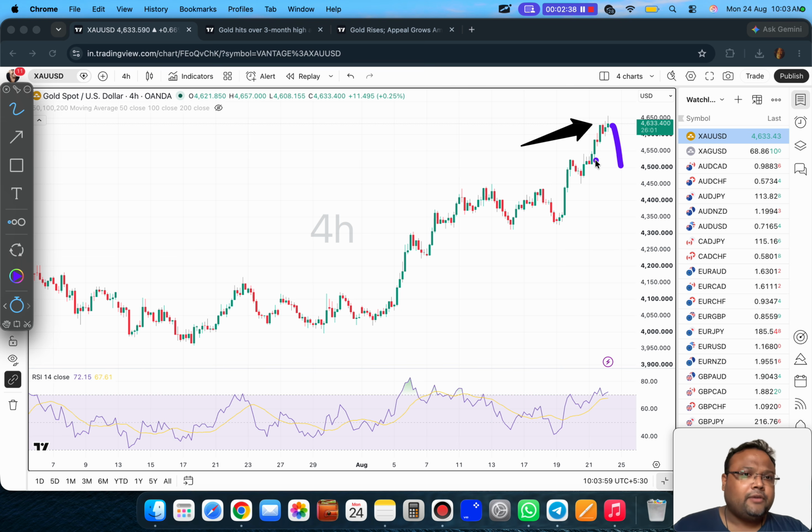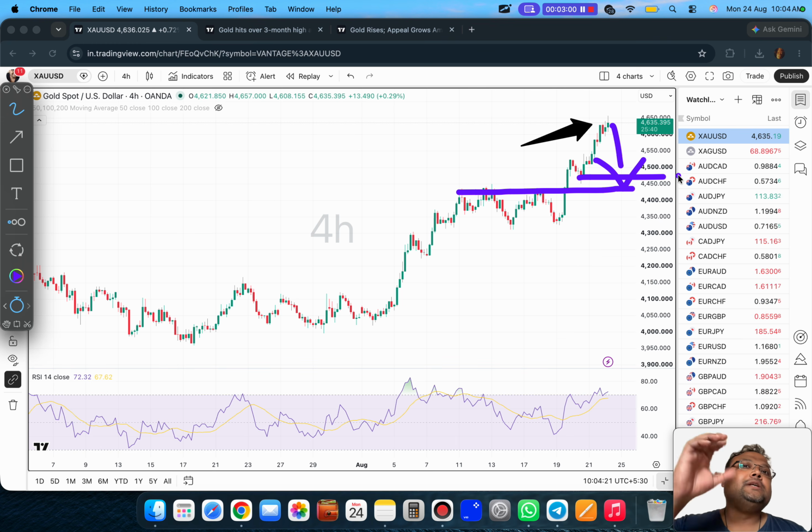So during the day, if the market drops, for example, if you see that during the European session, there is a sudden red candle, then do not be surprised. It means that gold has come down for retracement. And there's a good chance that gold will be taking support around this or this. We will discuss that. But what I'm trying to say is that right now on the higher time frame, gold is standing at the top.